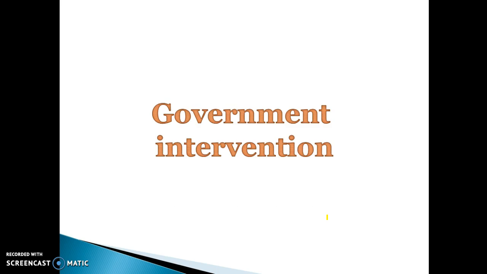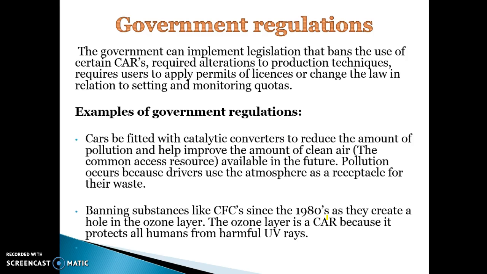So what we're going to look at is how the government intervenes to try and preserve common access resources. The government can implement a whole range of legislation. Often it involves banning the use of certain common access resources. It asks businesses to change their production techniques. And one of the main ways that they do it is by issuing permits or licenses, essentially allowing people to only use certain areas at certain times.